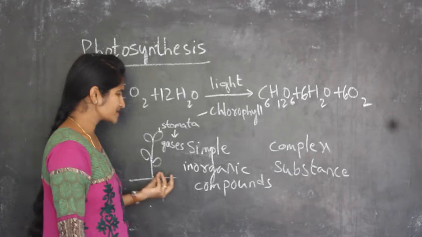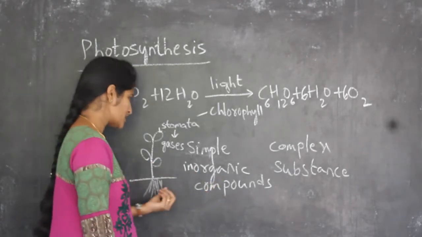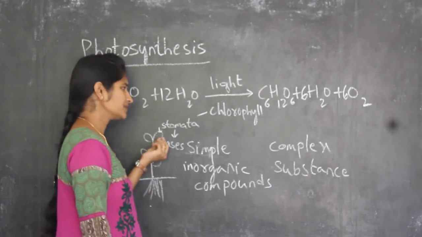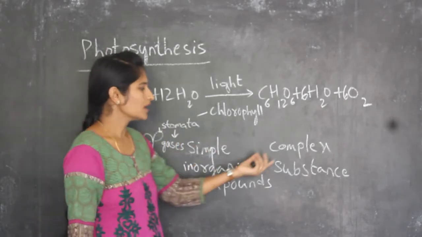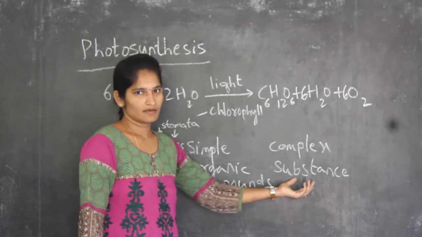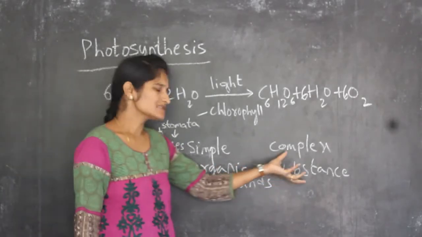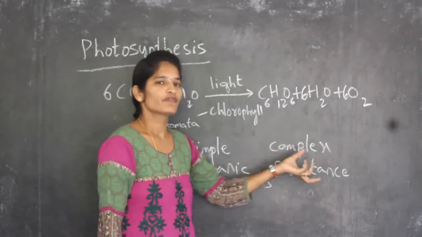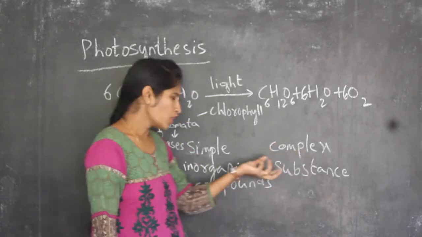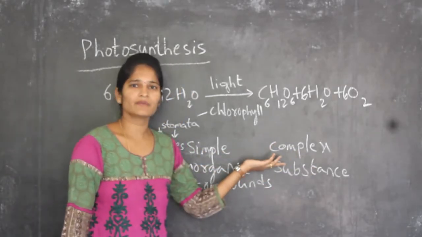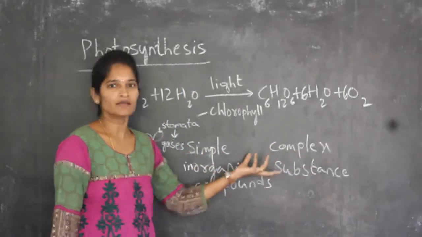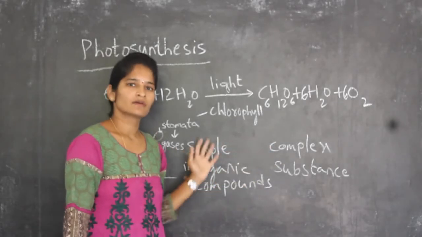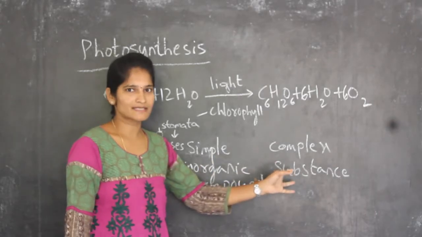So plants, by using simple inorganic compounds, water, and in presence of light and the pigment chlorophyll, produce complex substances. This is nothing but photosynthesis. These complex substances are the food prepared by the plant. And this is a very big chemical reaction taking place in plants. There are many intermediary steps followed in the photosynthesis reaction.